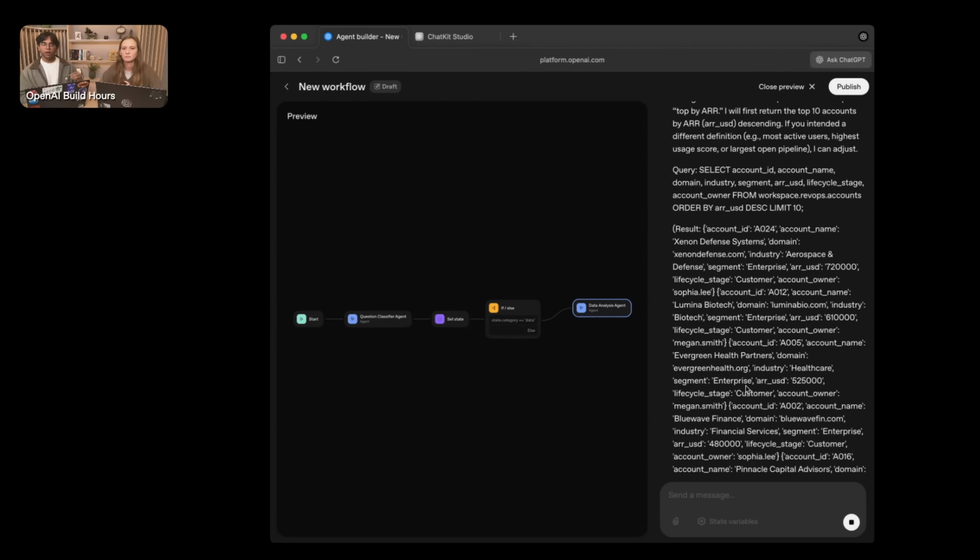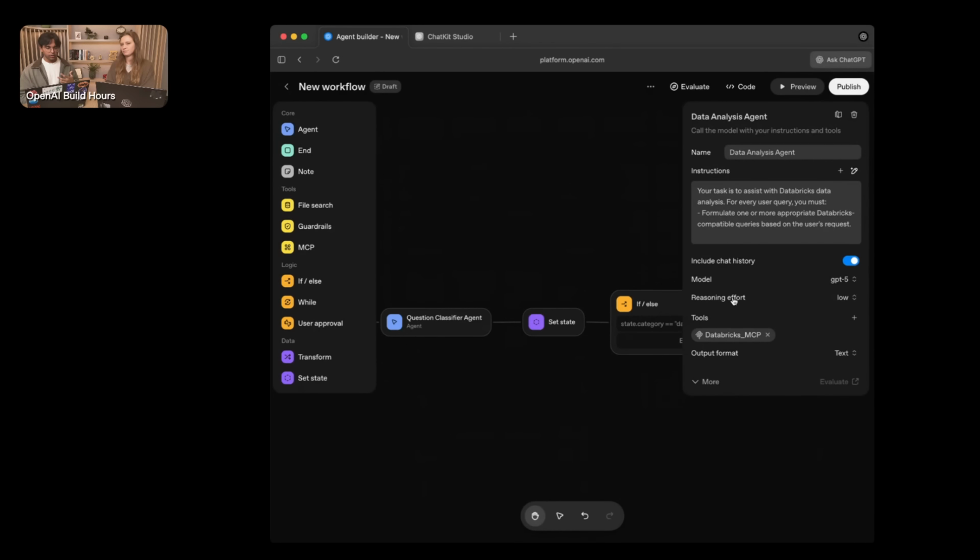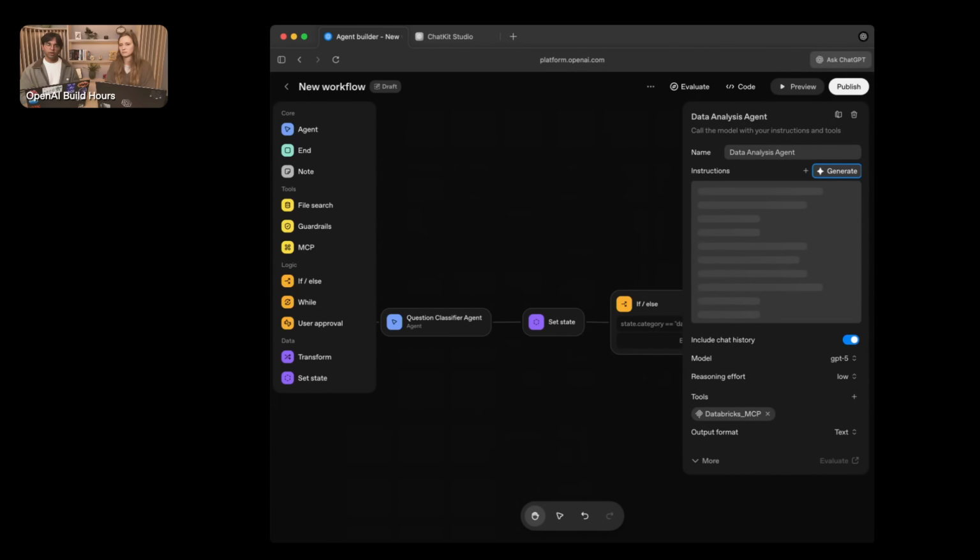We didn't ask for the model to really format this result for us, but we can actually really quickly do that with this agent itself, by just asking the model to say, I would like the results to be in natural language. And just by spinning on the generate button within Agent Builder itself, you're able to provide these inline changes depending on the results that you see in real time.